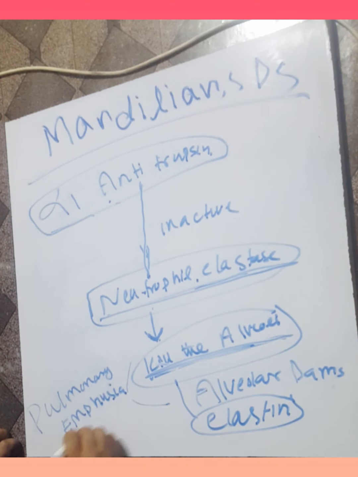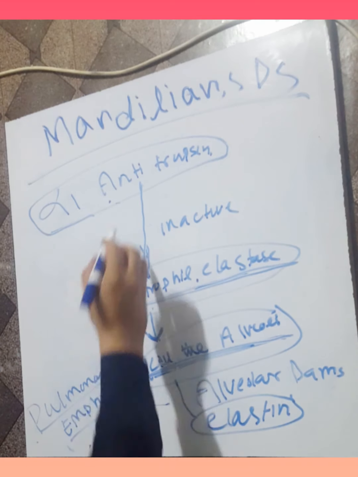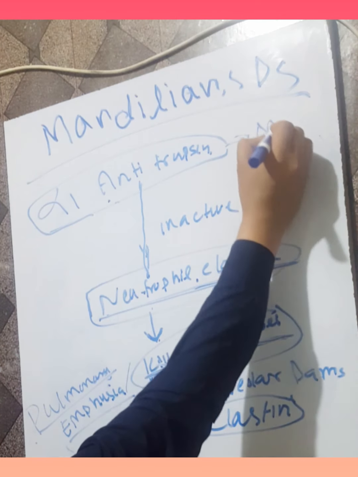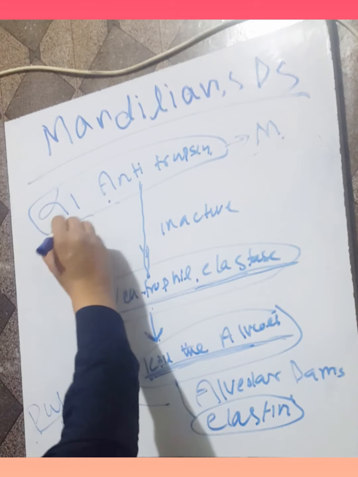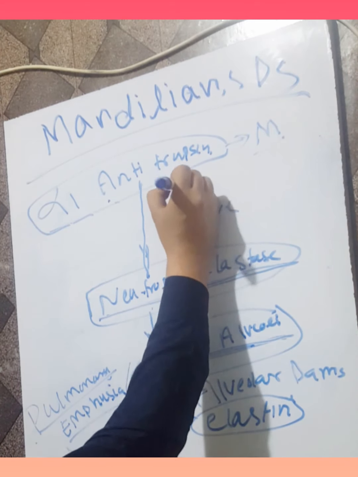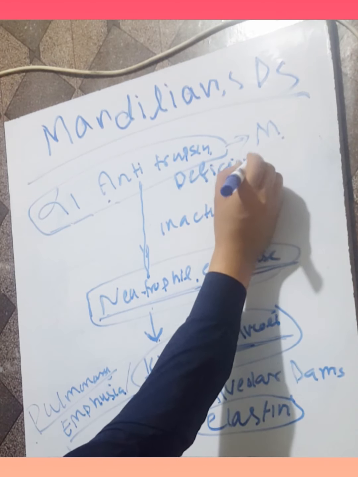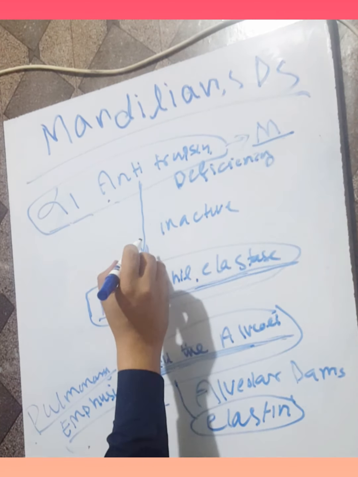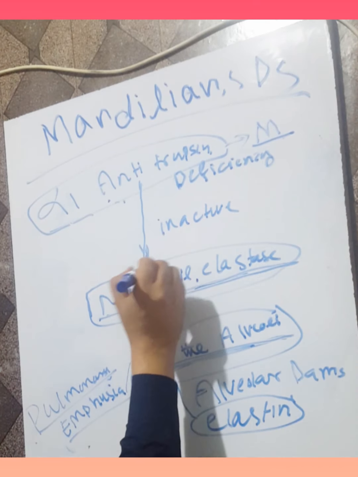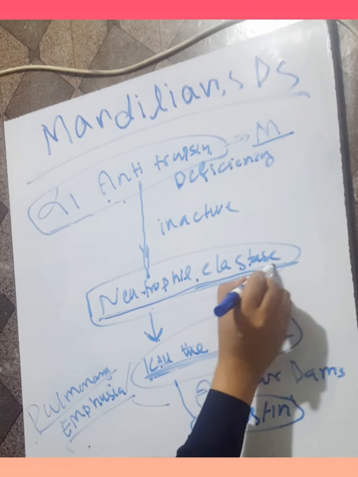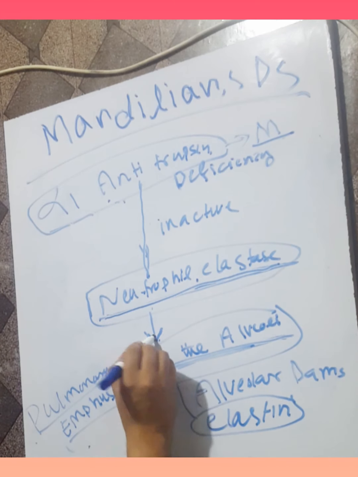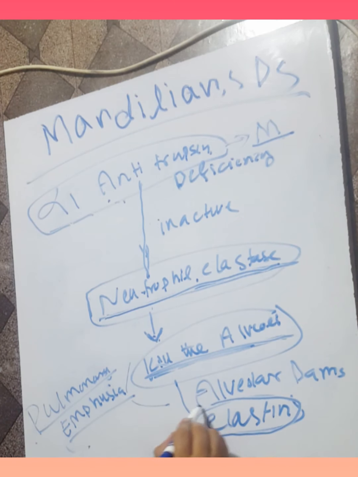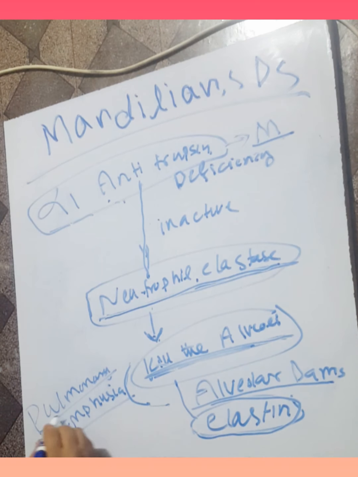In pulmonary emphysema due to alpha-1 antitrypsin deficiency, there is a mutation in the alpha-1 antitrypsin gene, so there is no inactivation of the neutrophil elastase, and the neutrophil elastase will attack the elastin of the alveoli. Alveolar damage occurs, and this leads to a condition called pulmonary emphysema due to alpha-1 antitrypsin deficiency.